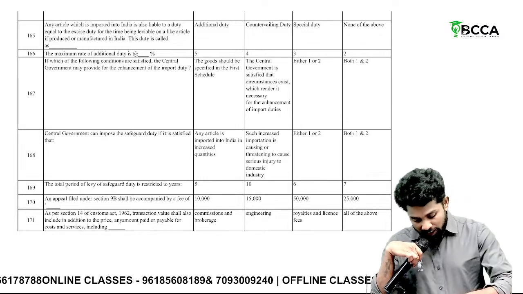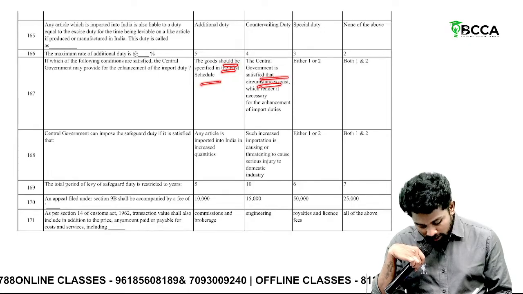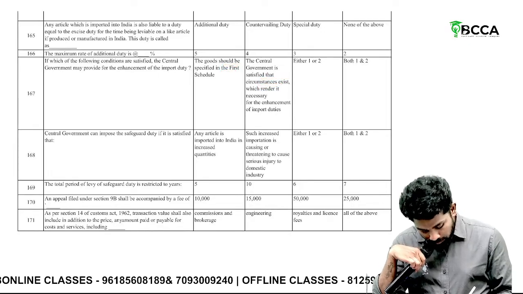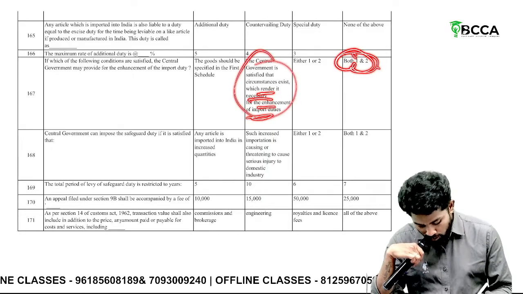Then, if which of the following conditions are satisfied, the central government may provide for enhancement of import duty? Goods should be specified in first schedule, first thing, and the central government is satisfied that circumstances exist which make it necessary for enhancement of import duties. Answer is both 1 and 2.